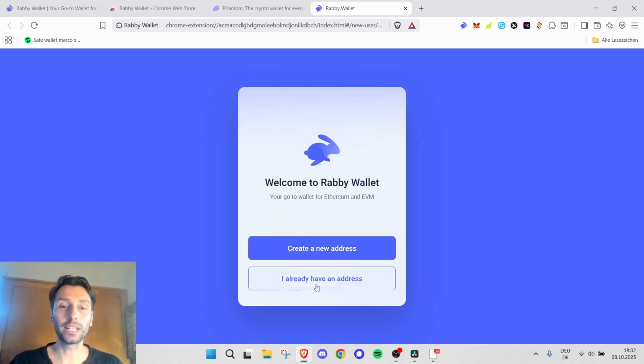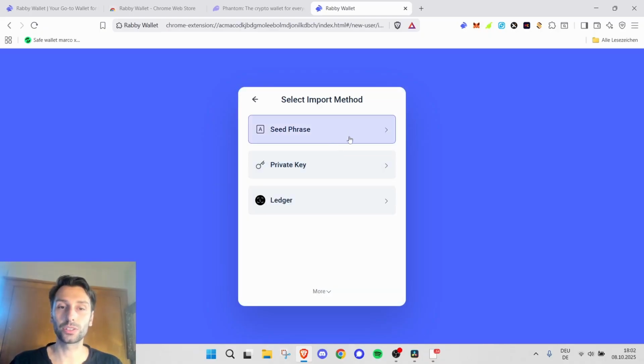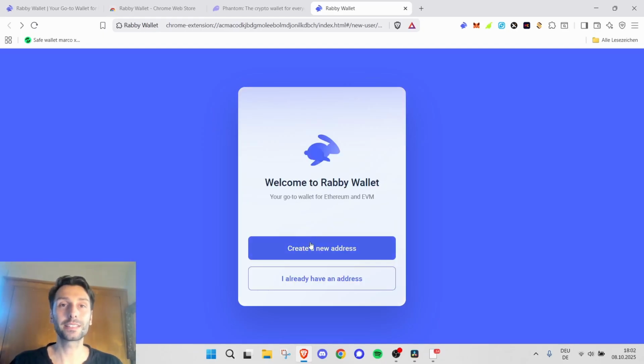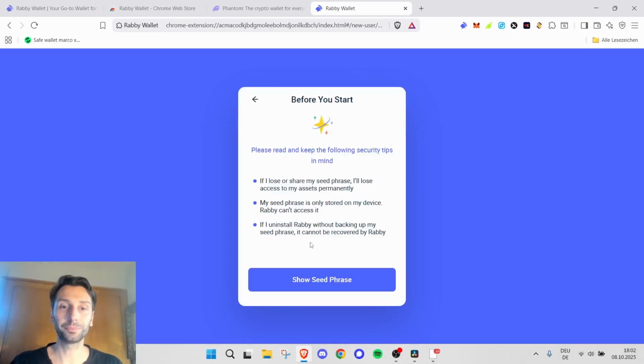And if you already have an address, just add it with your seed phrase or private key. Ledger we're going to talk about later. In this case, we're going to create a new wallet address. You can already see it here. If I lose or share my seed phrase, I'll lose access to my assets permanently. Very, very important. Please do not share your seed phrase.